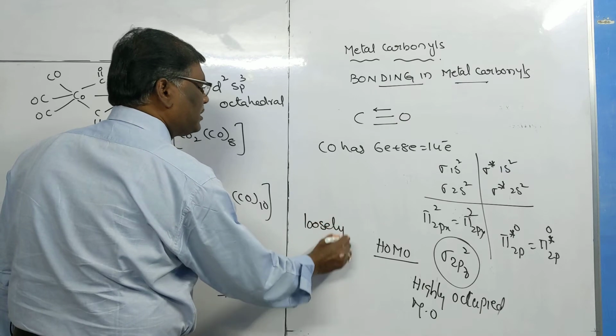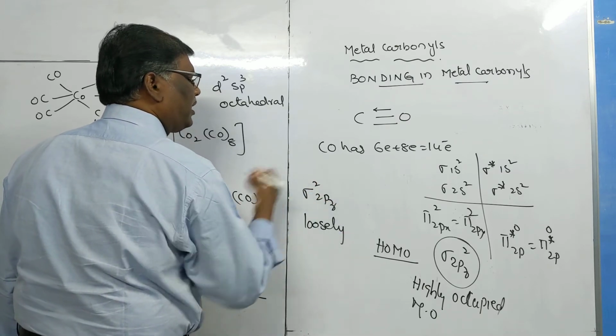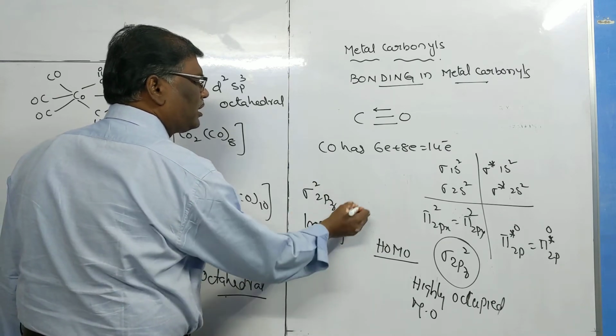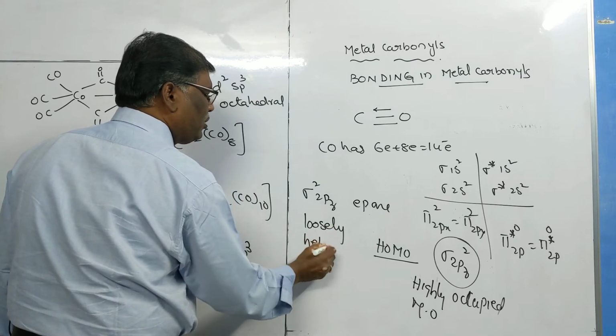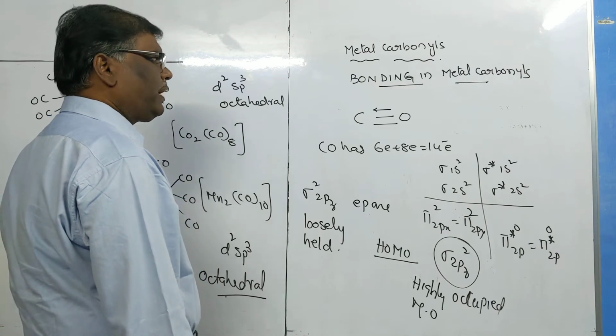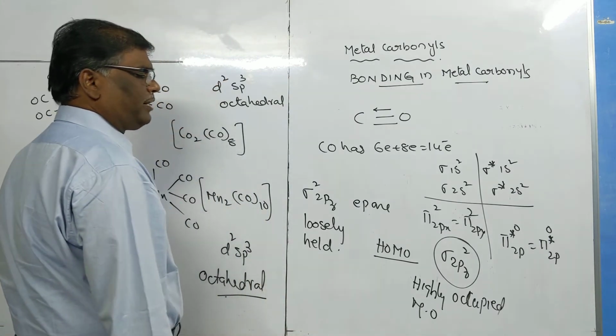The electron pair is in sigma 2pz. Sigma 2pz has two electrons, which are loosely held. So they are ready to donate lone pair of electrons to the vacant orbital of the metal atom.